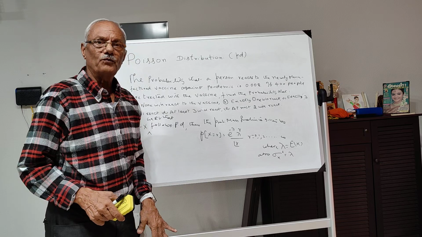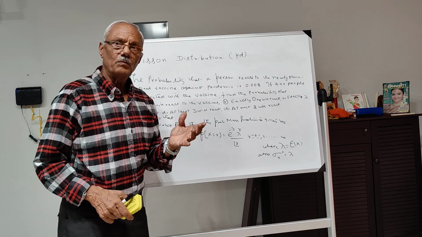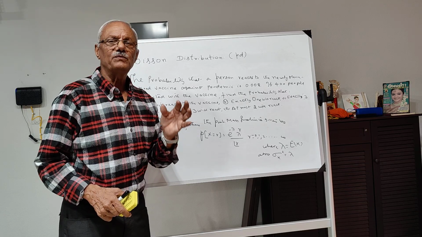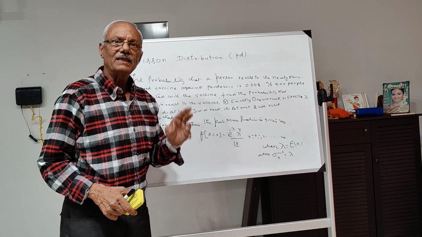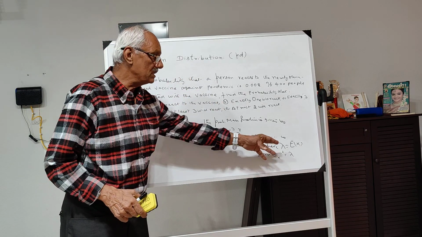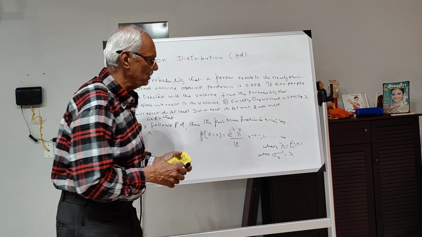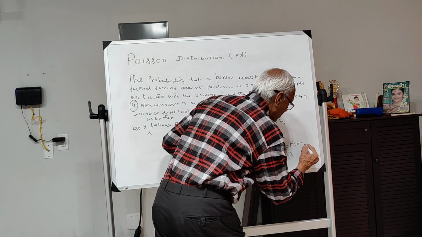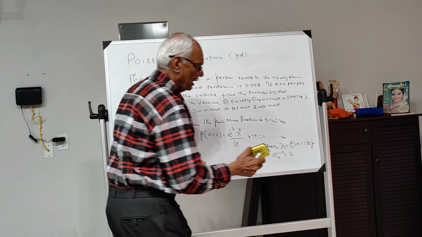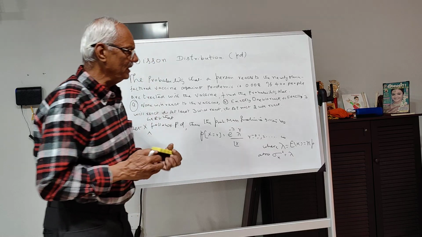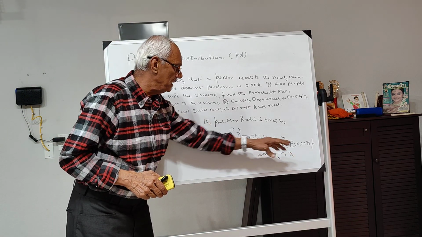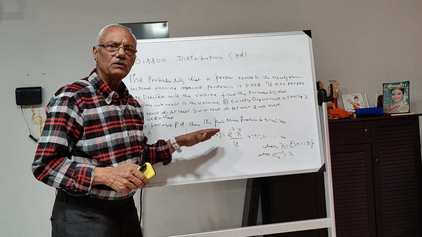So the speciality of Poisson distribution is that the number of trials considered is infinite, and there is one parameter with which we work, lambda, which is nothing but the average. This is also equal to your np actually. This is your average np, so this lambda is nothing but your np. We work out all the problems using only this parameter lambda.